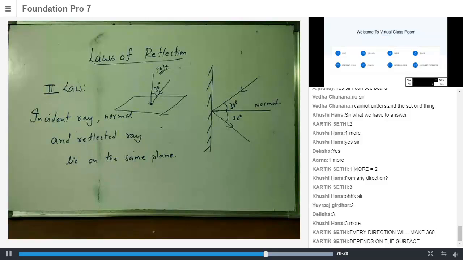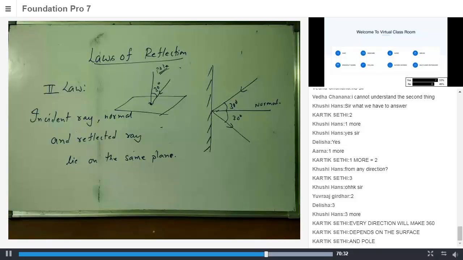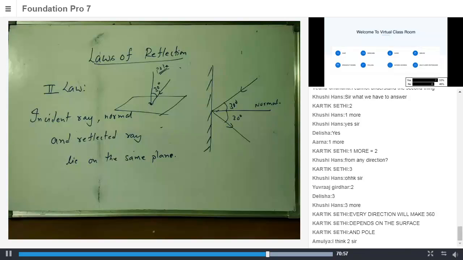Pranay, what is the answer? Akshat, I didn't get an answer from you for a long time. I want an answer from you this time. Depends on the surface and pole. Surface is flat and pole is perpendicular. 360. So, Amulya, Delisha, quick. Unmana, Syed. Khushi, you said 3, right? Okay. Sir, I have to answer 360 or infinity. 360 or infinity. So there is a choice for me. Yuvraj, what about you? What is the answer?